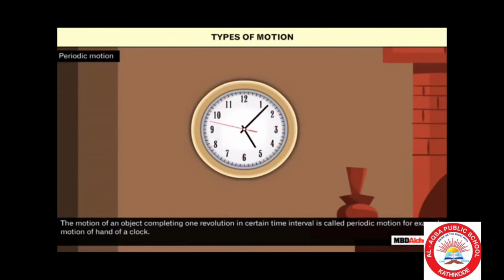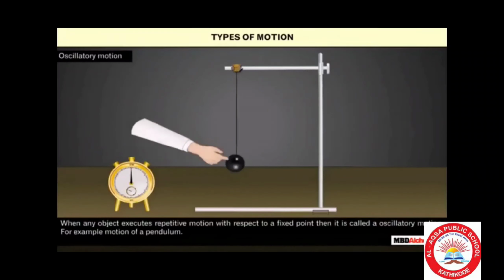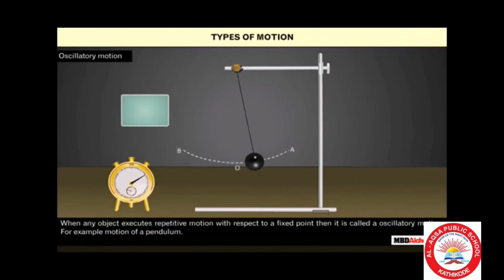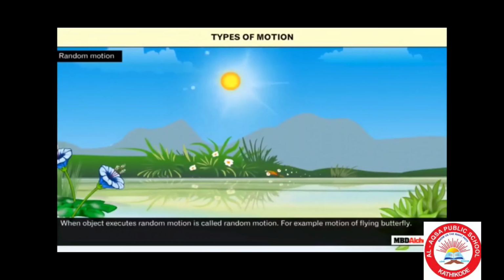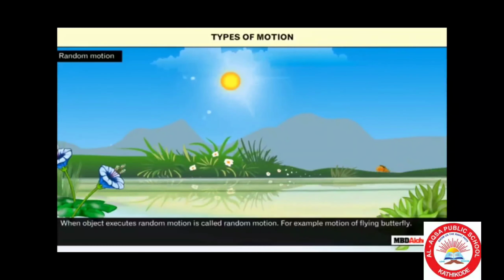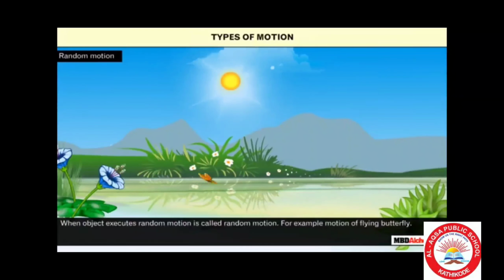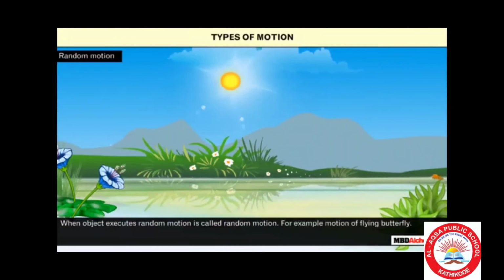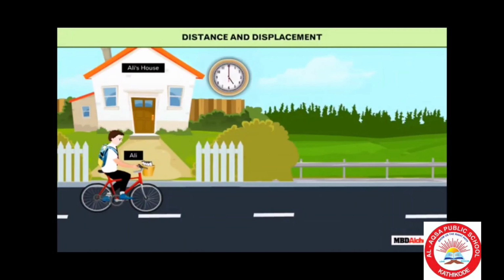The motion of an object completing one revolution in a certain time interval is called periodic motion. For example, a clock. Next is oscillatory motion. When any object executes repeated motion with respect to a fixed point from its origin, it is called oscillatory motion. When an object executes a random motion, it is called random motion. For example, movement of a flying butterfly.